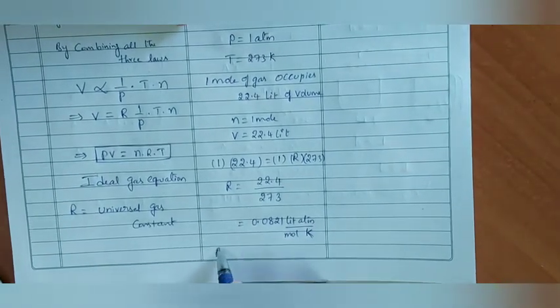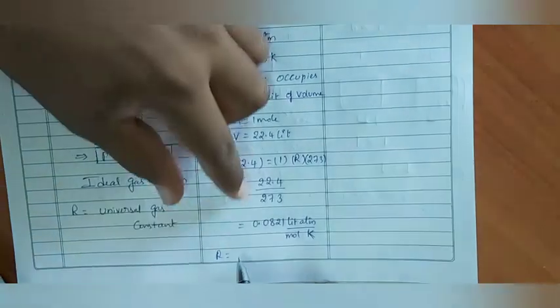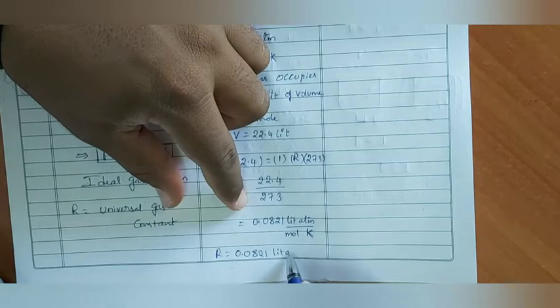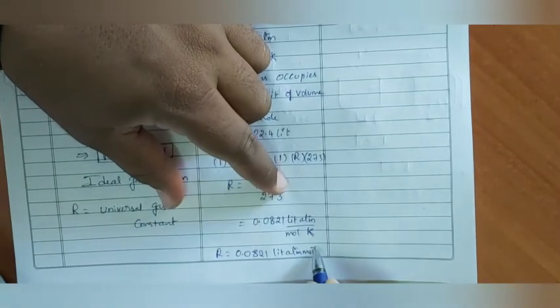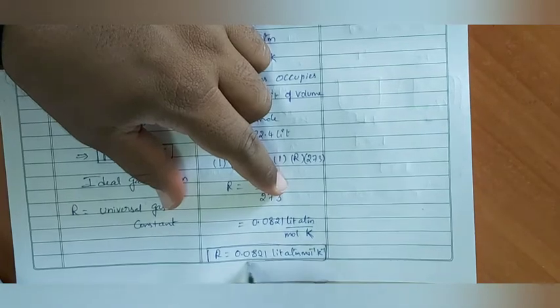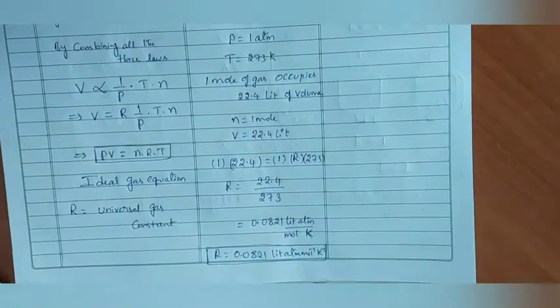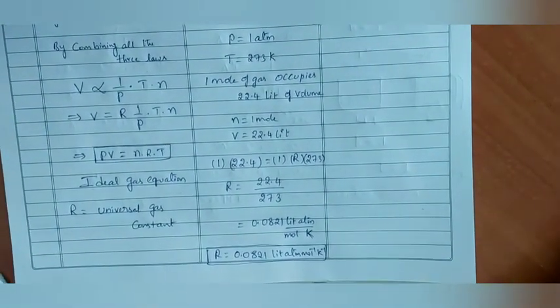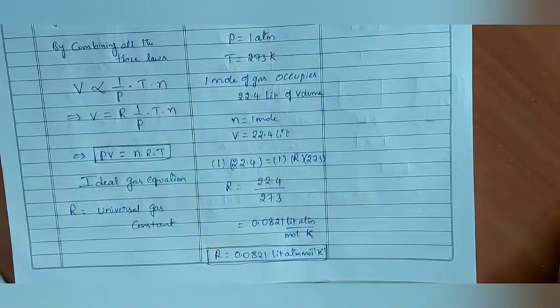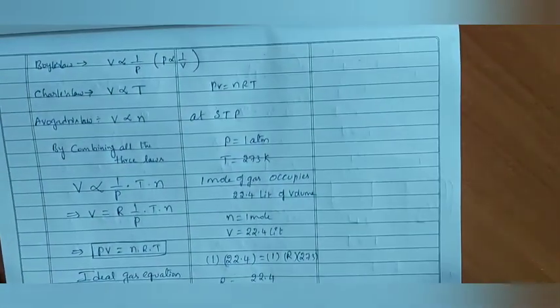We can write this R value as 0.0821 liter atmosphere per mole per Kelvin. This is the R value. I hope you are clear. In liter atmosphere per mole per Kelvin. Next,